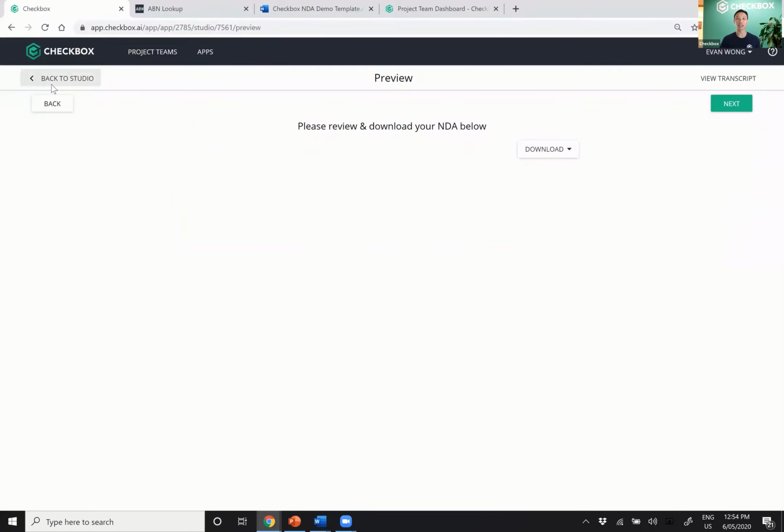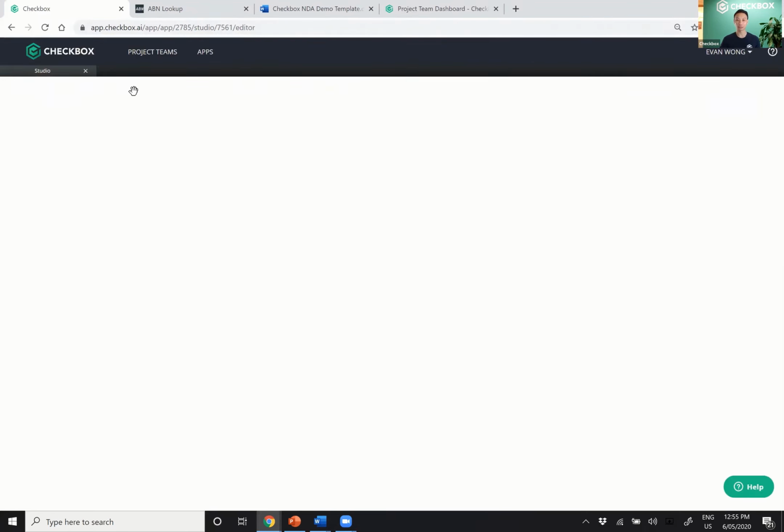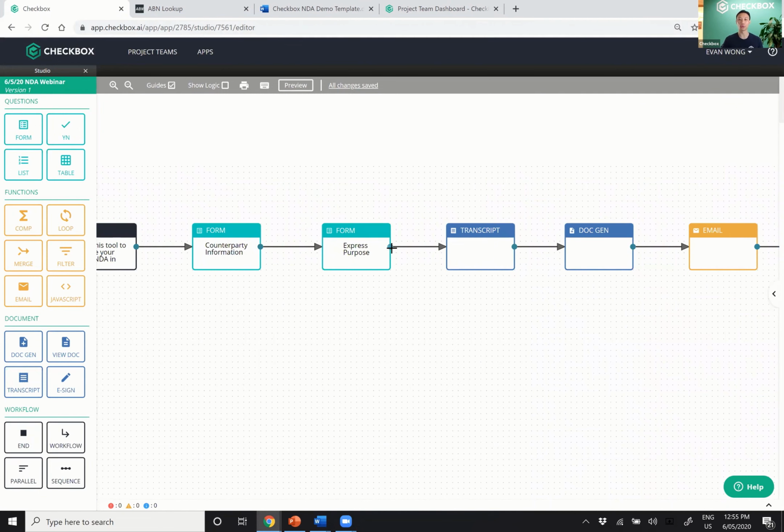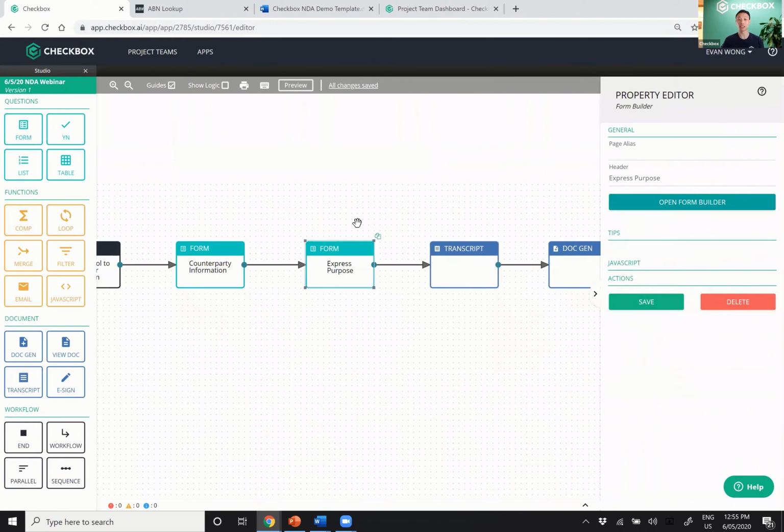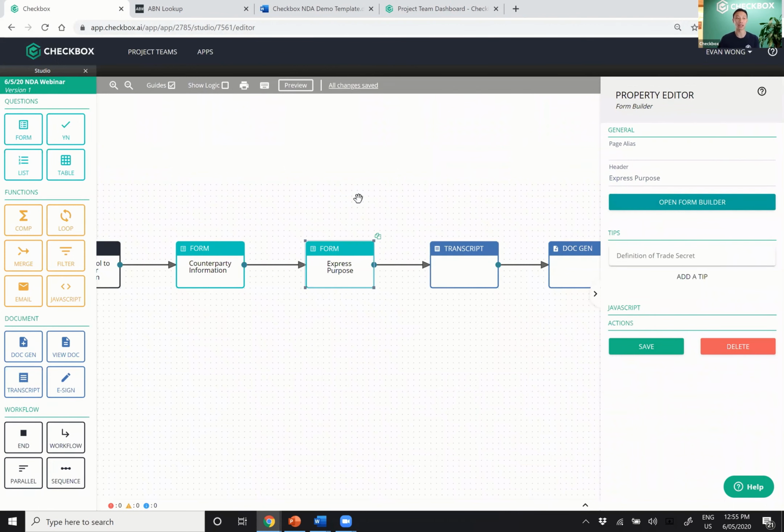And the idea is that if I go back for a second, this is pretty linear. It doesn't have to be. I didn't have time to show you all the fancy things we can do, but you can build branches and approval workflows to say that maybe if it's a significant transaction like an M&A, it does go to the legal team for approval before it comes back and generates the document.